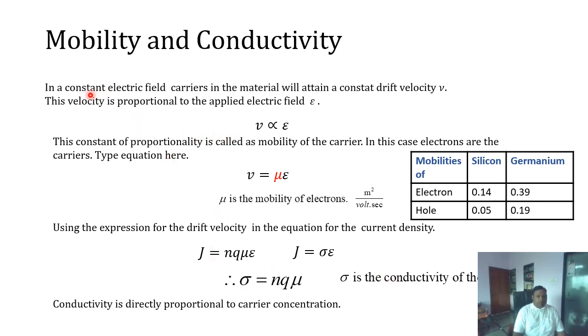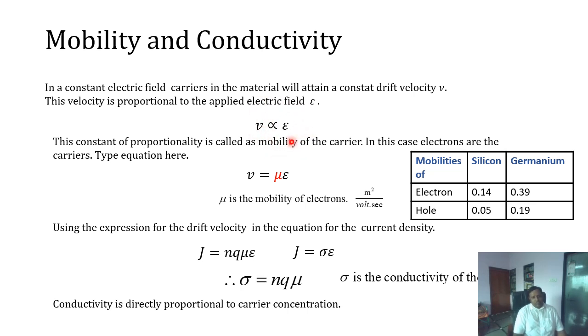So mobility: let's say a solid system in which we apply a constant electric field against that substance. Whenever we apply any electric field, and let's say this material is a conductor, the electrons are definitely going to start carrying the charge. So electrons are going to flow from negative to positive, and at a constant electric field they will definitely attain a constant velocity.